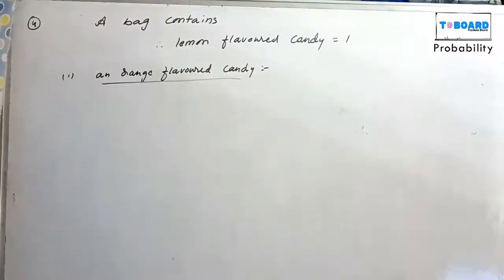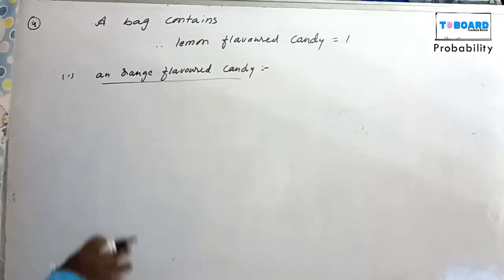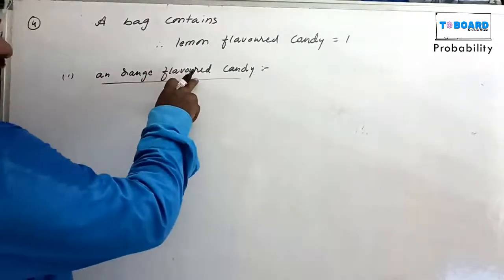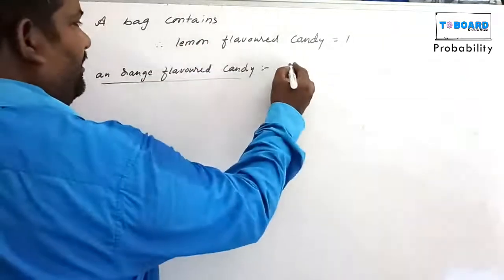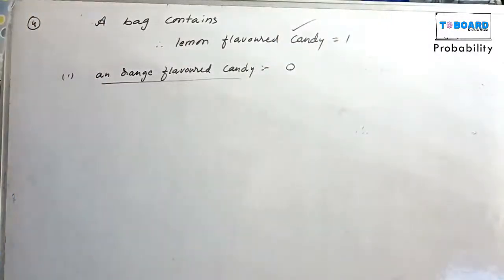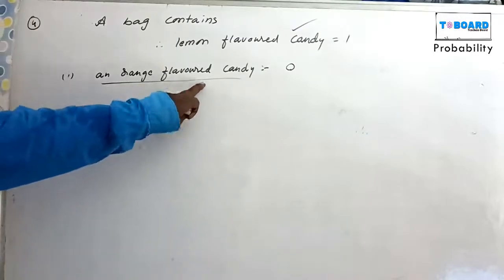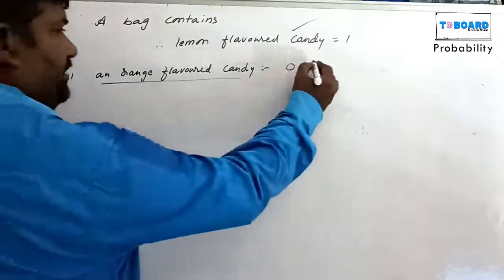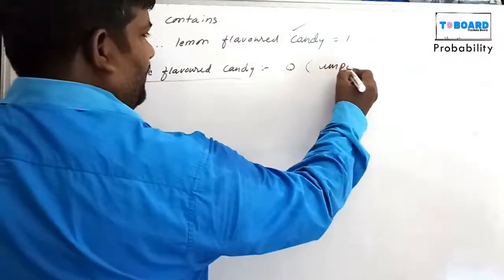A bag contains lemon flavored candies only. What is the probability of an orange flavored candy? In the bag there are only lemon flavored candies, orange flavored candy is not there, so that is 0. Zero means impossible event.